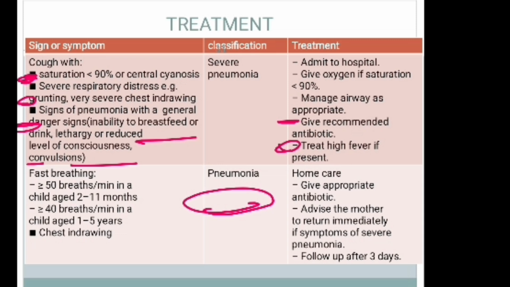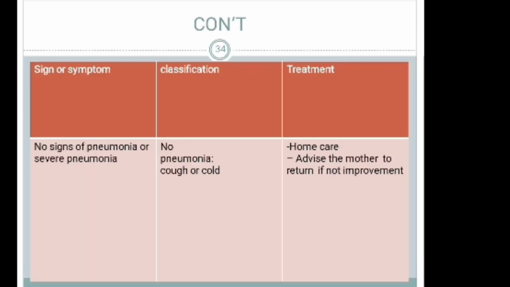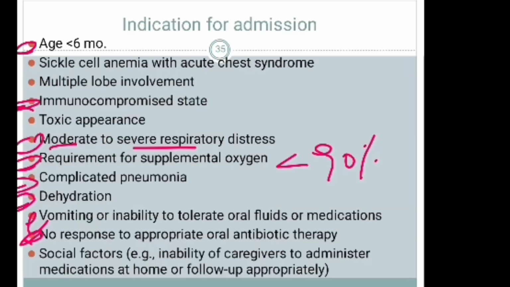For pneumonia, home care, give appropriate antibiotics, advise the mothers to return immediately if there are symptoms of severe pneumonia, and follow up after 3 days. Those are how we treat severe pneumonia and pneumonia. If it is no pneumonia, home care, and advise the mother to return if no improvement.